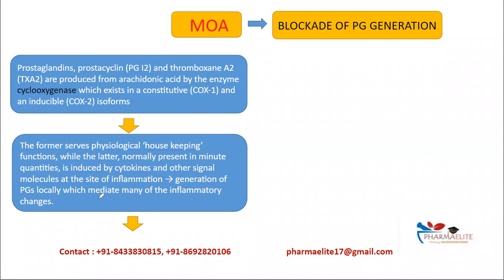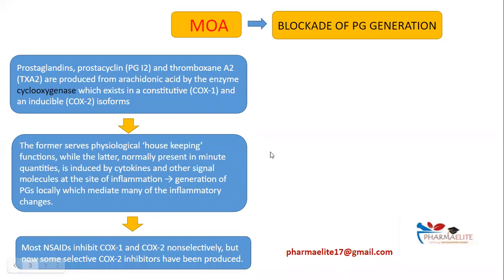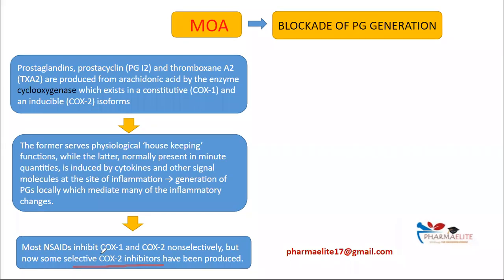During that, there will be generation of prostaglandins locally, which will mediate the inflammatory changes. And all the NSAIDs basically inhibit COX-1 and COX-2 non-selectively. But nowadays, the newer NSAIDs act as selective COX-2 inhibitors. So we have both COX-1 and COX-2 inhibitors, which are non-selective in nature, and we also have selective COX-2 inhibitors.